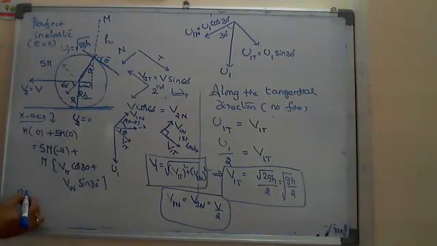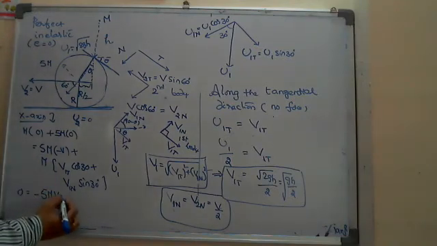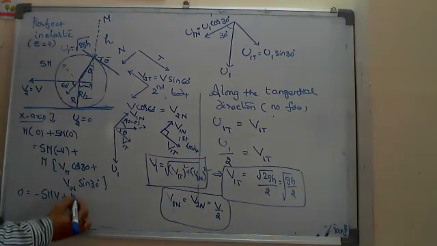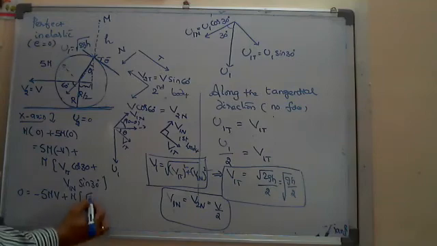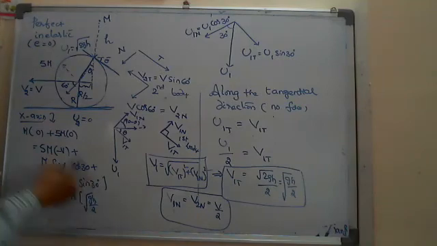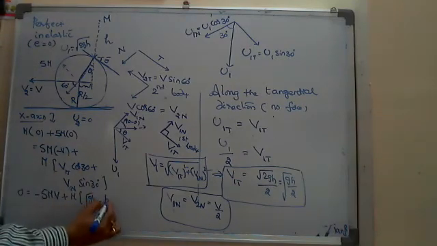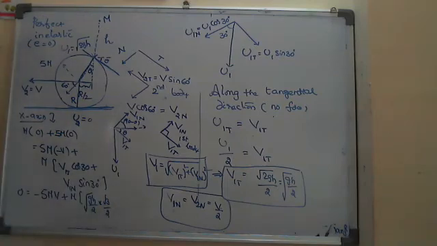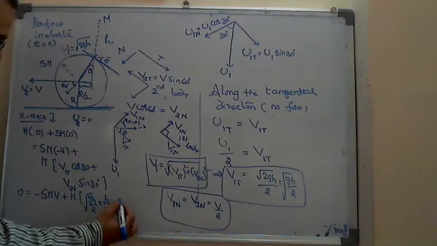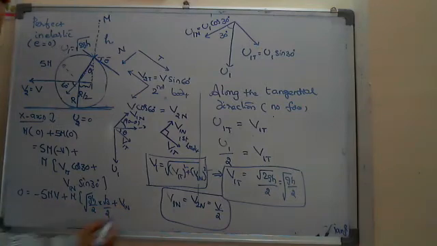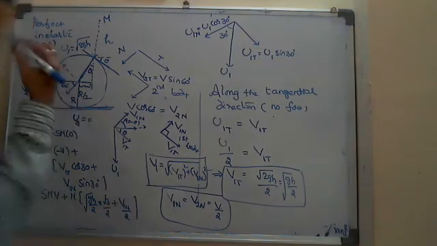So 0 equals minus 5mv plus m into V1 tangential, which is root of gh by 2, into cos 30, root 3 by 2, plus V1N sin 30, 1 by 2.